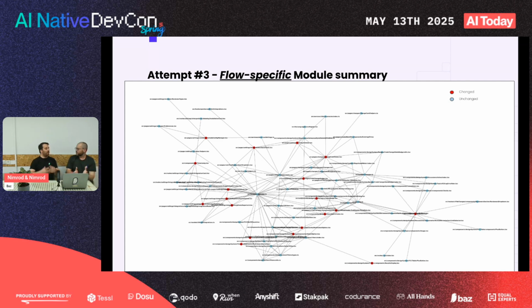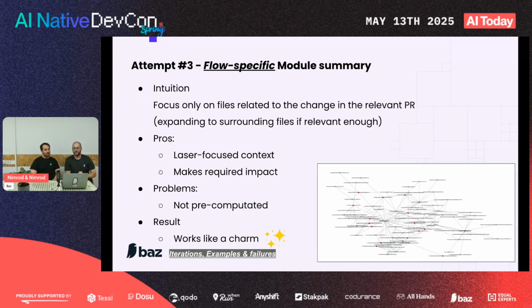So we leverage the connection graph from before to extend the context? Exactly. And then those are the files from which we take their content and we send that to the LLM. I see.